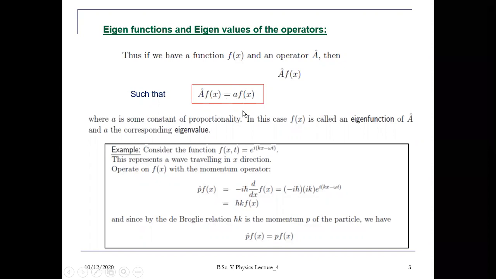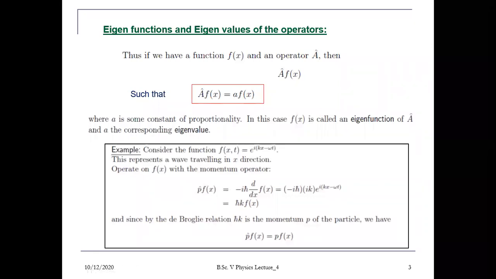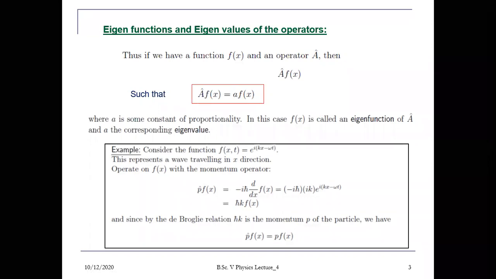So in this case f(x) is called the eigen function, A cap is called the operator, and a is called the eigen value. So the importance of this eigen function or operator is that whenever we operate any operator on an eigen function, it gives us the eigen value, a constant value, or the proportionality constant, sorry, which is called the eigen value, not probability. Okay, let us take a very simple example here.